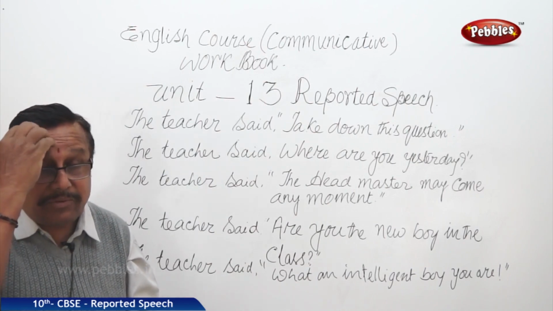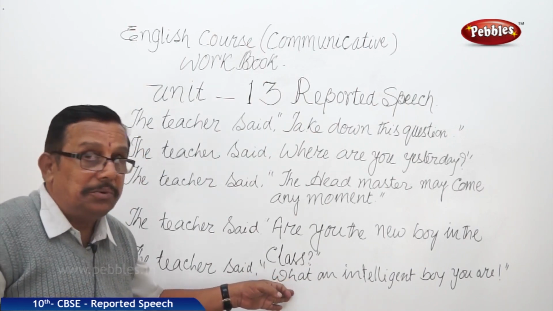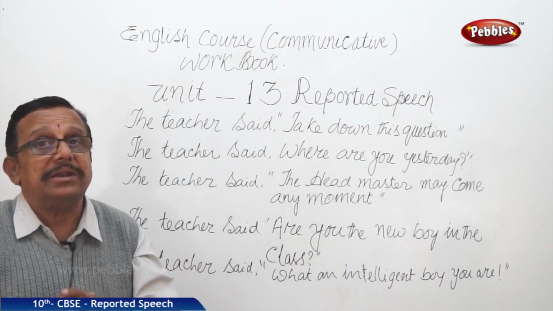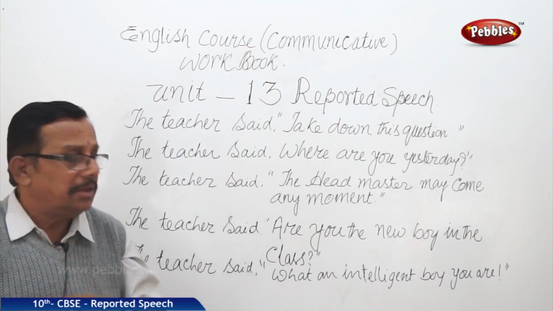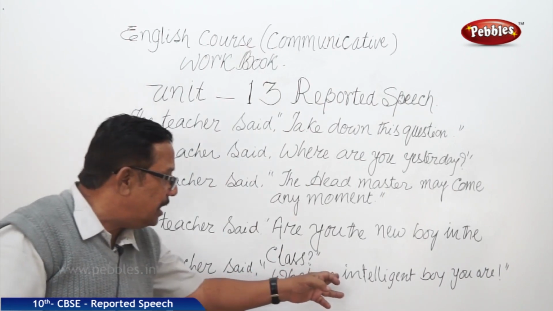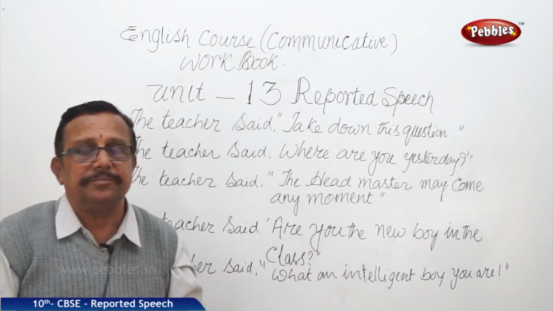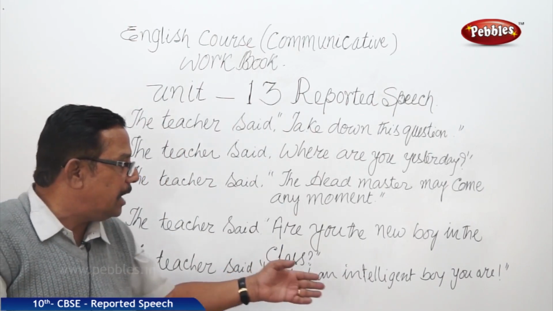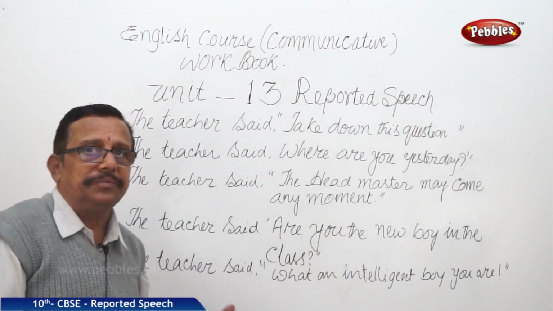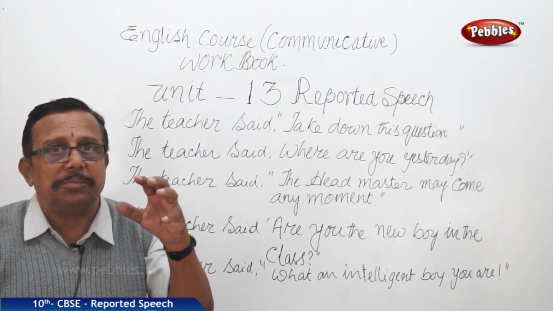Before doing that, we have to change this into an assertive sentence. What is an assertive sentence, sir? Simply remove this what and how. Then you put very in front of intelligent. So, you are very intelligent boy. That you are comes here. You are a very intelligent boy.